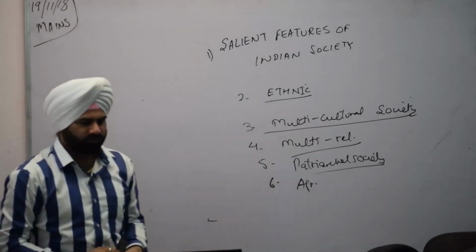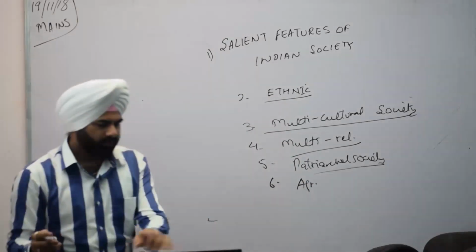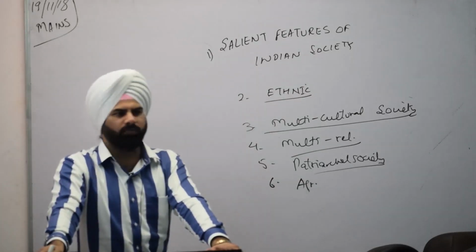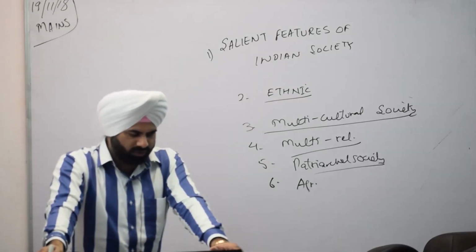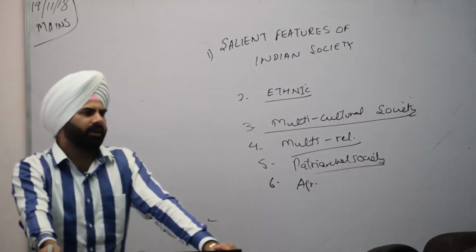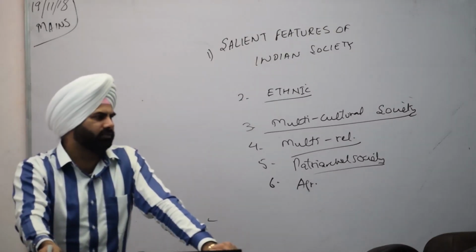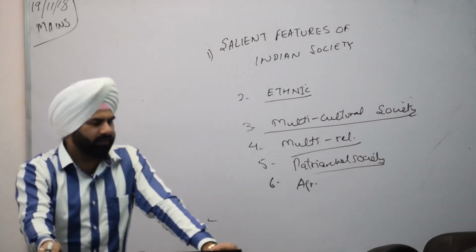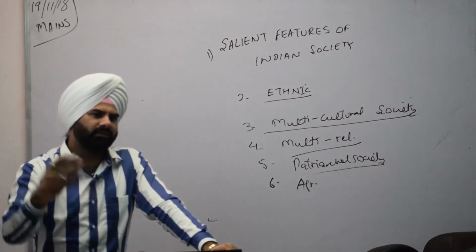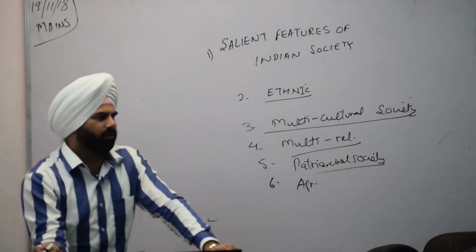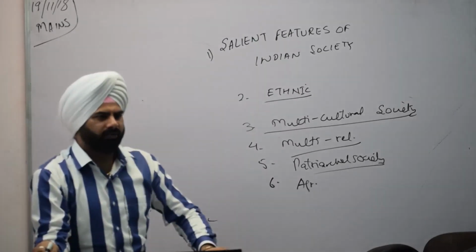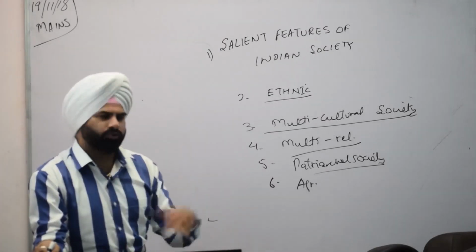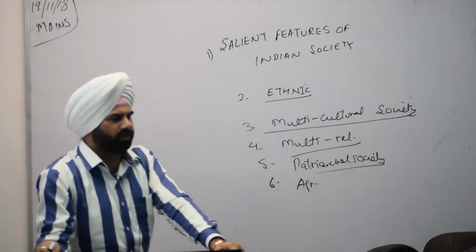Next thing that can be seen is another factor that can be influencing is agricultural society. We are an agricultural society. Agricultural society means majority of the people, be it the male or be it the female, is directly or indirectly in one or the other way involved into agricultural activities, agriculture or allied activities. That is one thing. And various reasons are associated with it. For example, हमारा predominantly agriculture रहा है. The government has not taken many steps to educate the people, XYZ.